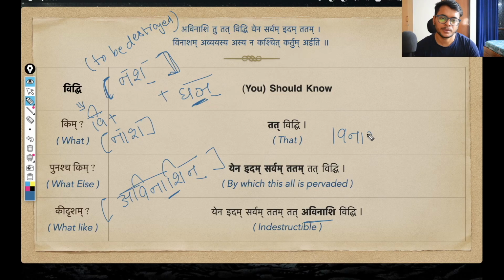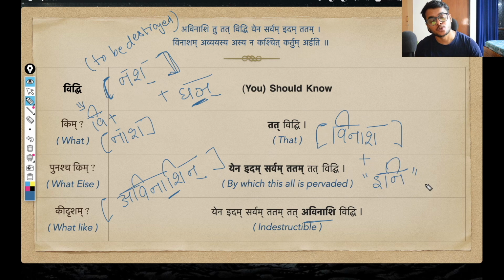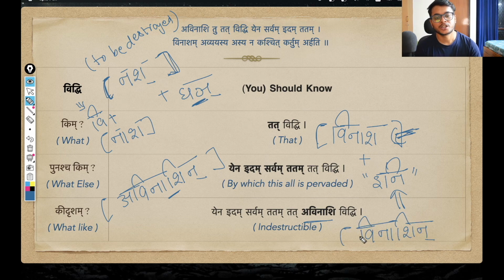Right? So this pratipadika that we have already formed from this verb root nash, now this pratipadika again is modified using ini pratyay. This pratyay again we saw in the previous shlokas, if you remember. Ini pratyay is used when we have to show that someone or something is endowed with whatever pratipadika it is being connected to. So when this vinasha is modified using ini pratyay, the word we get is vinashin. And vinashin simply means something that is endowed with destruction, something that is destructible.